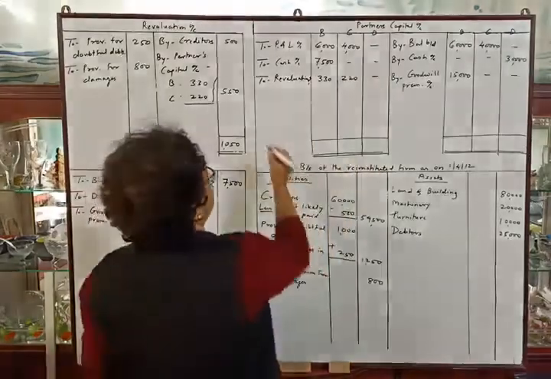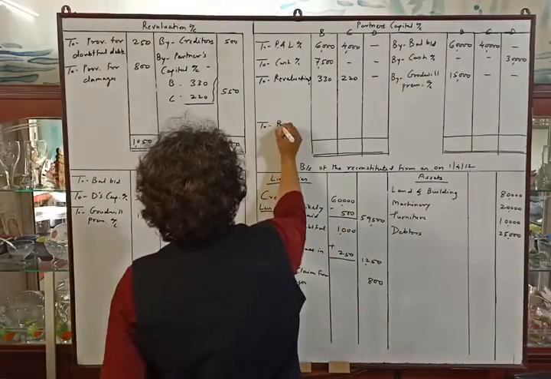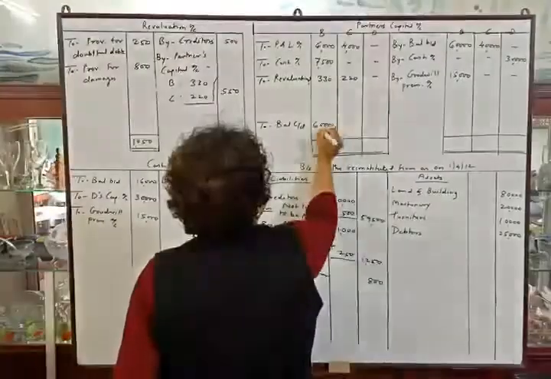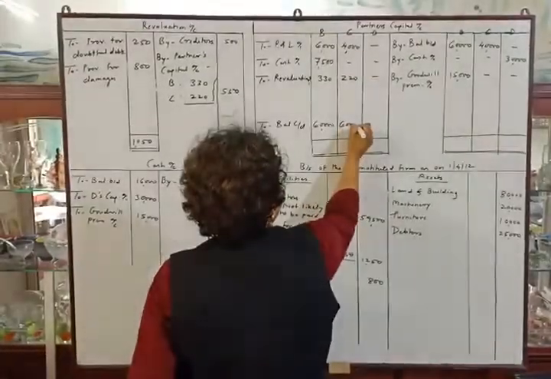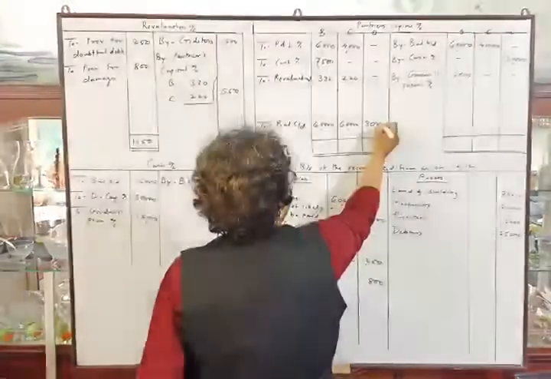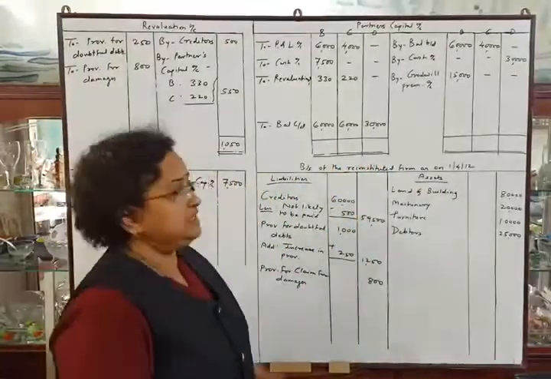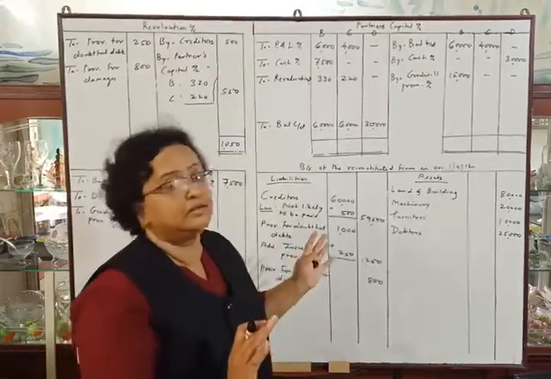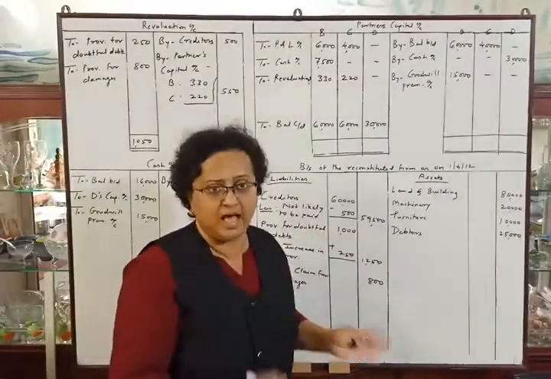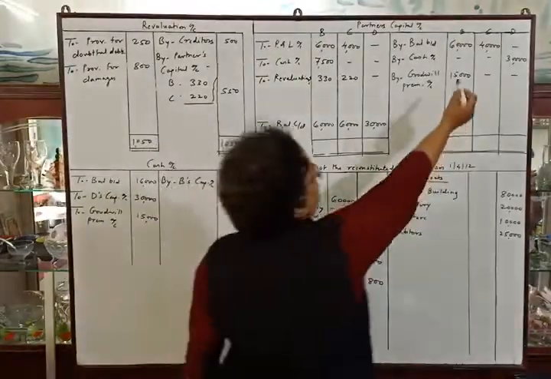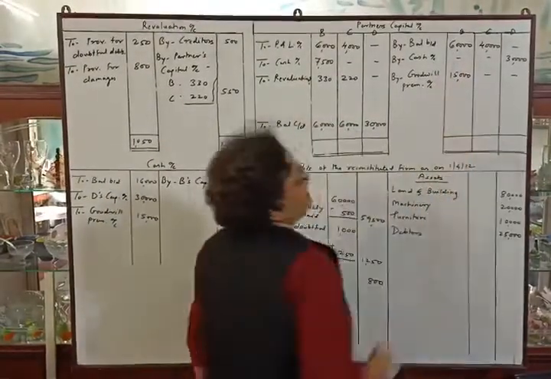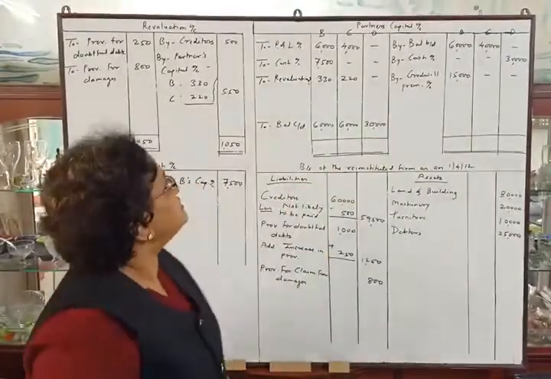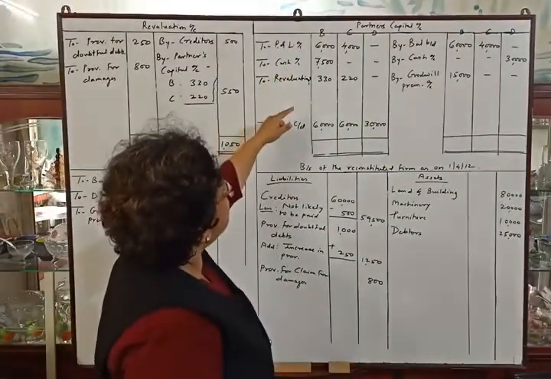So first we will write here the adjusted capital, to balance carried down, 60,000, 60,000 and 30,000. This will be the future balance. Now we will tally the capital account as usual. So the total of credit side of partner's capital account is 75,000, and debit total is